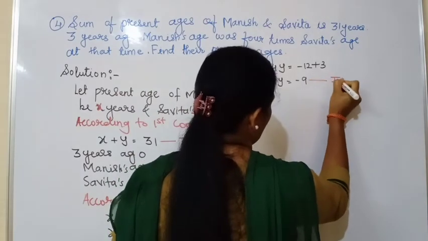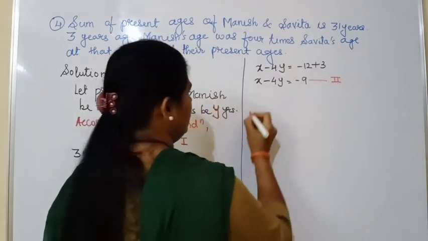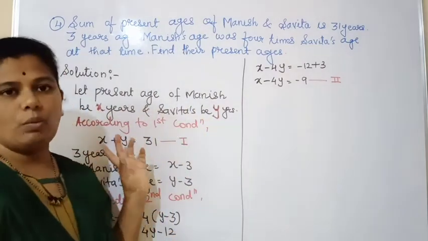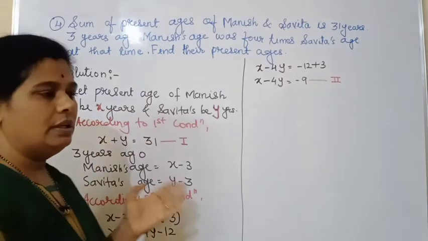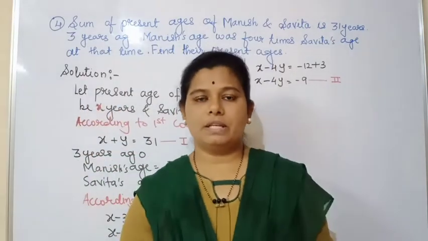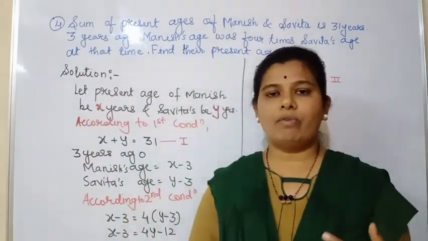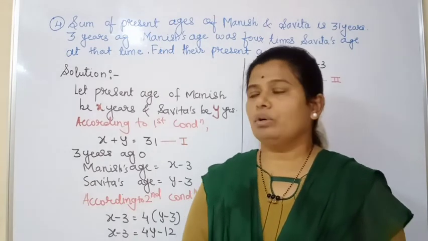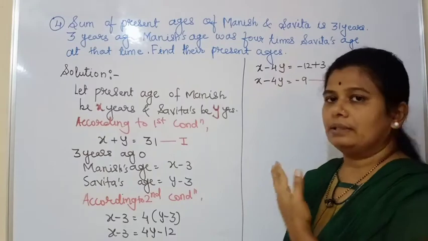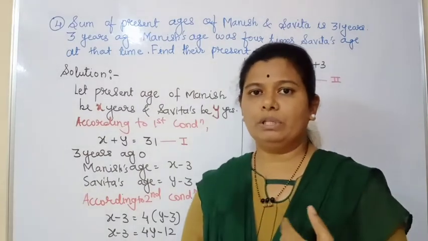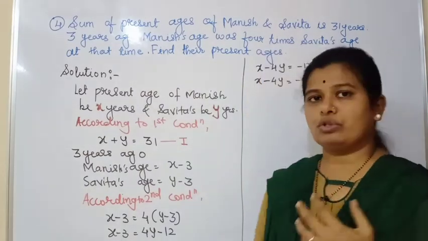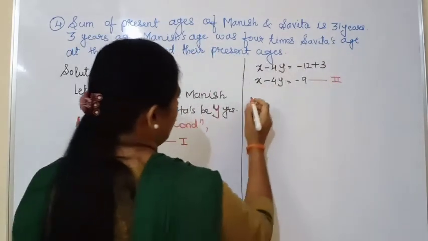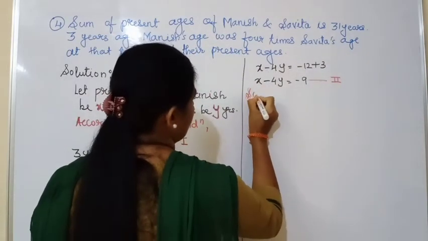Okay. Now what we have to do here? We have to add the equations, or sorry, first of all we have to observe both the equations properly, whether x is the same or y is the same. Are the x the same or are the y the same, this is our first step, to observe the equations. So as you can see here, the x is the same in both the equations, there is a single x, so we can subtract the equations. So we write here: subtracting equation.